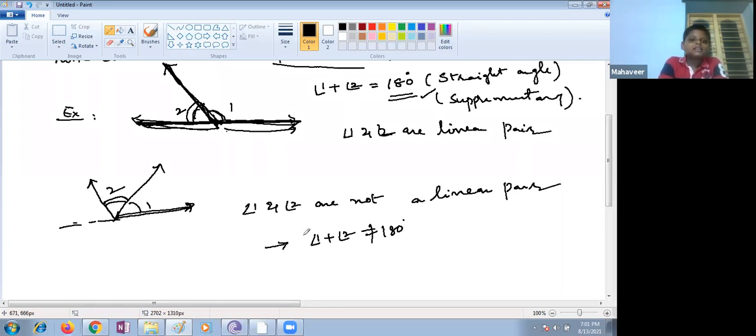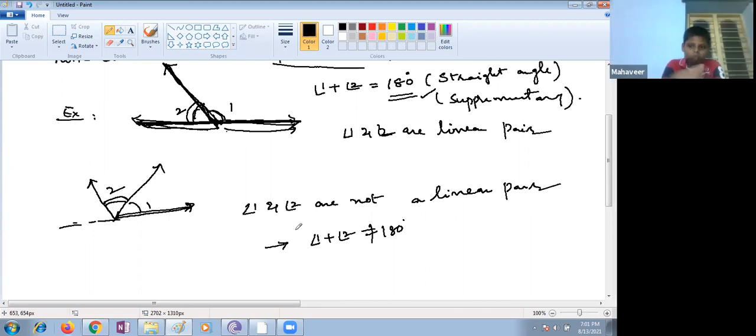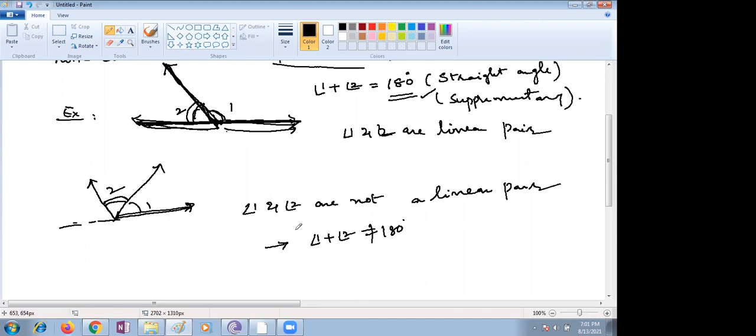Ma'am, in the angle, the non-common sides should make 180 degrees, like a straight line. Yes. Now, question: can two acute angles form a linear pair? My question is, can two acute angles form a linear pair? This is one acute angle. This is one more acute. Yes, ma'am. No, ma'am. Acute angles mean less than 90.